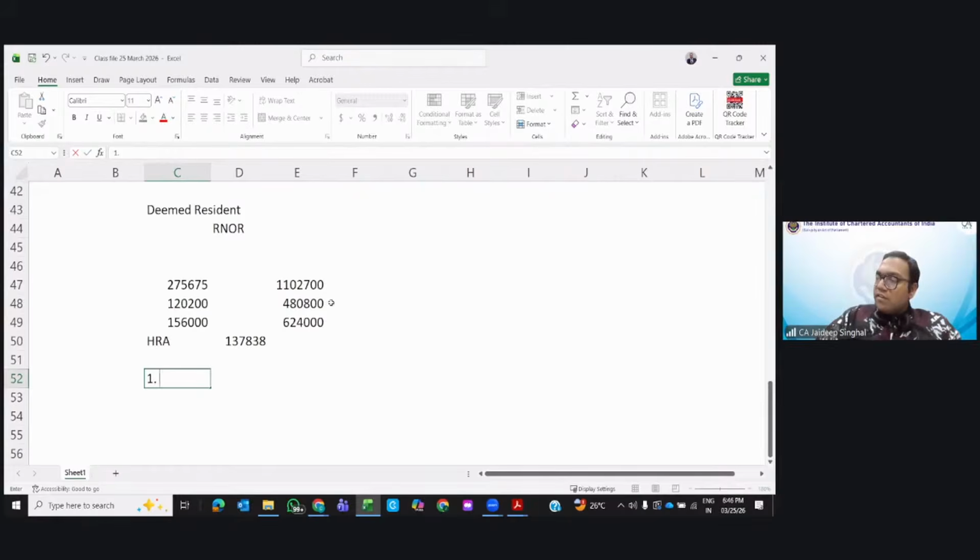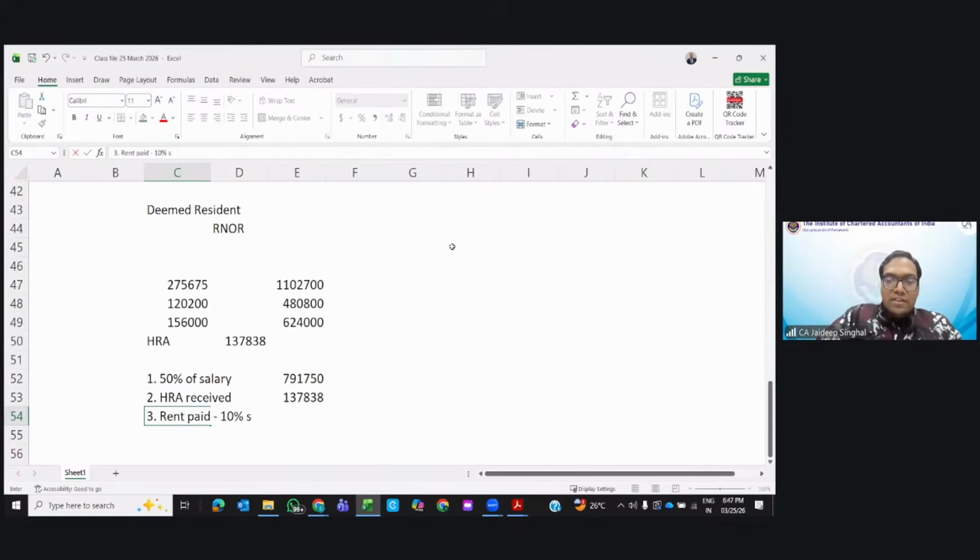He is living in Mumbai, so 50% of salary. Which salary will you take? This plus 480, because the cost of living allowance forms part of retirement benefits. You will take the 50% of it. Right? Then second, you see the HRA received. How much HRA is received? 137.